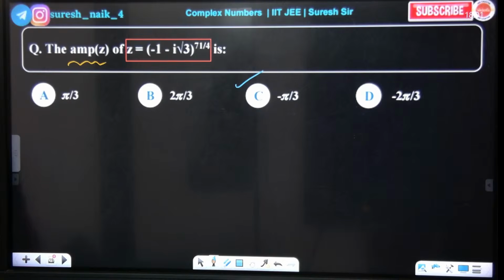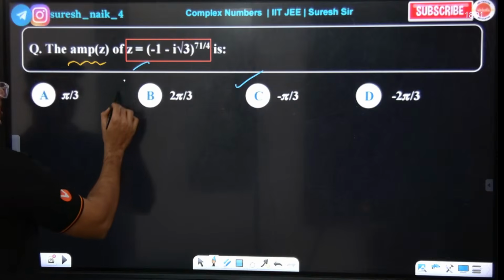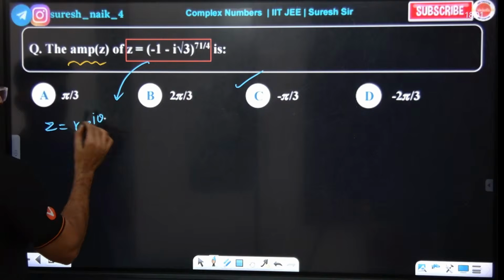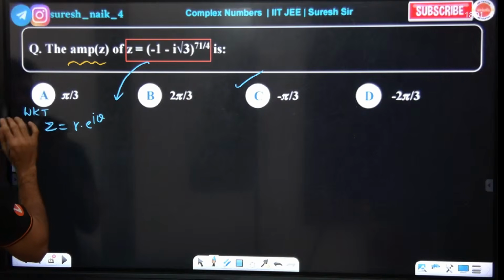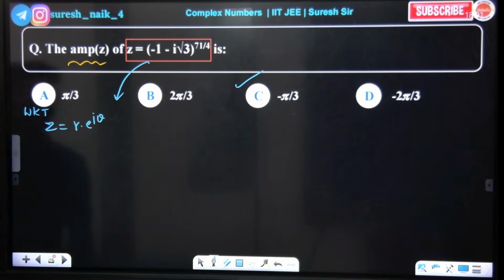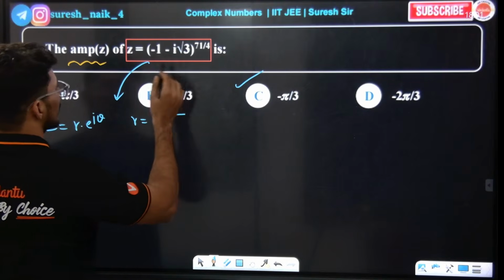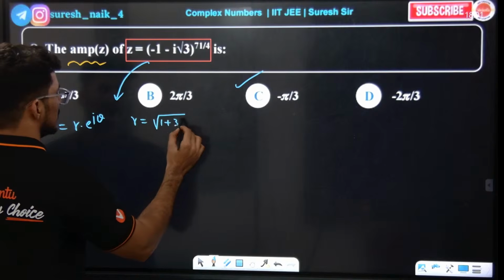Whenever you get this kind of power, you first need to write the complex number in Euler form, r into e power of i theta. We know that z is equal to r into e power of i theta. What is r here? R is the square root of 1 plus 3, which is 2.